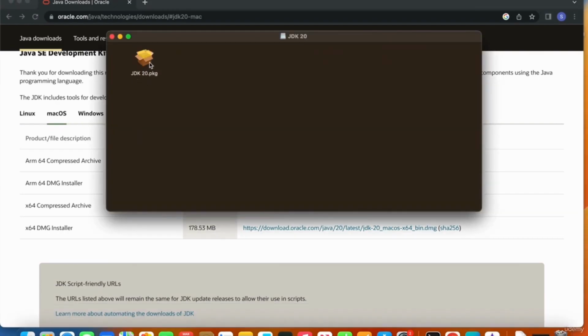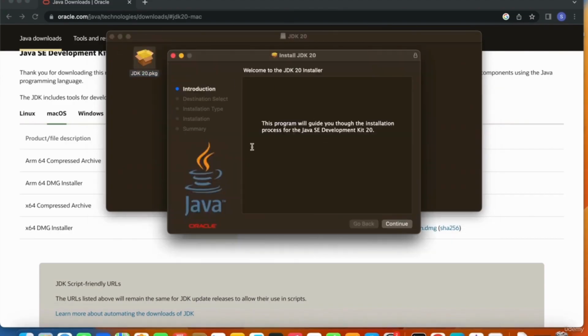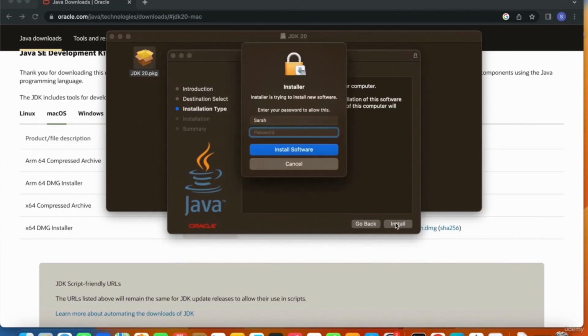JDK 20 package. I'll double click the package, and here is the setup. It says welcome to the JDK 20 installer, and you just follow the steps. Just click on continue. And it says that it takes 329.2 MB of space on your computer. I'll click install. It needs my password.